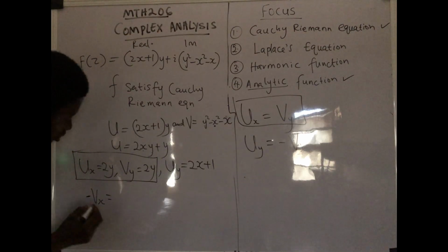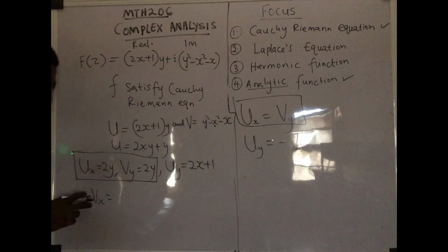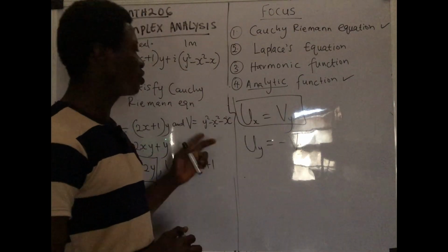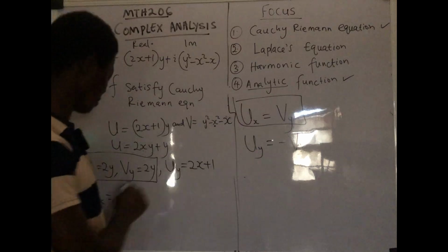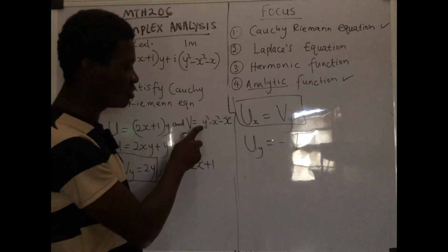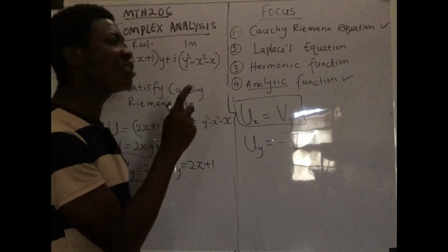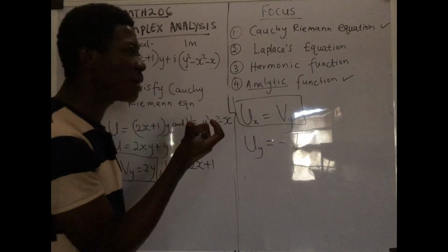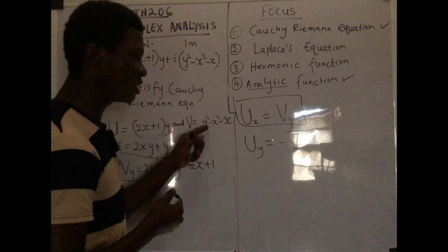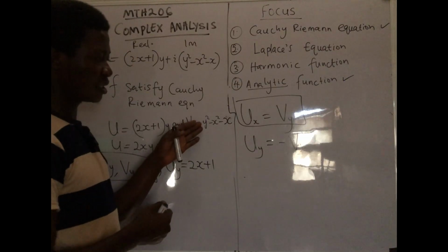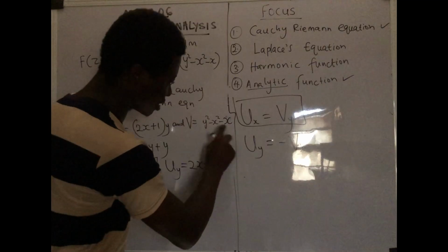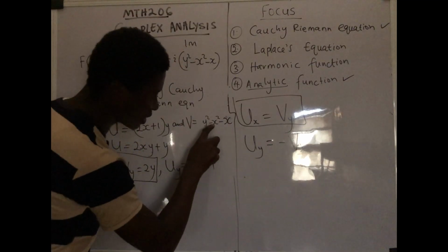But let's continue. So going to the imaginary part, remember V is the imaginary part. So going forward to the imaginary part now, remember we are paying attention to what? X. Differentiate with respect to x, meaning we are not going to pay attention to this. The only time you will be paying little attention to that particular variable is when they are attached together, okay? But this time around it is on its own. So this thing you are not paying attention to, so it's automatically 0. So this is what you are paying attention to. So remember, this minus belongs to this x.